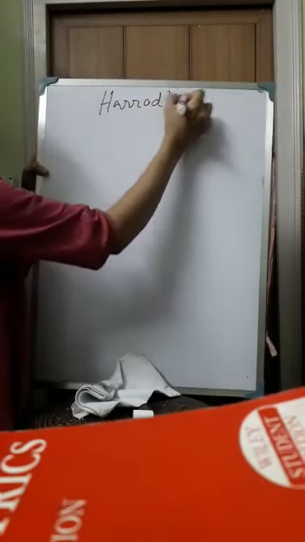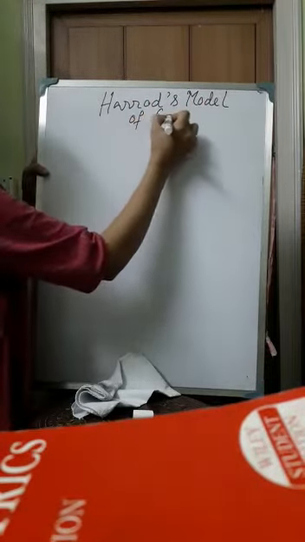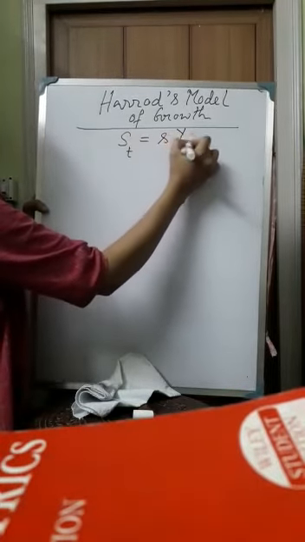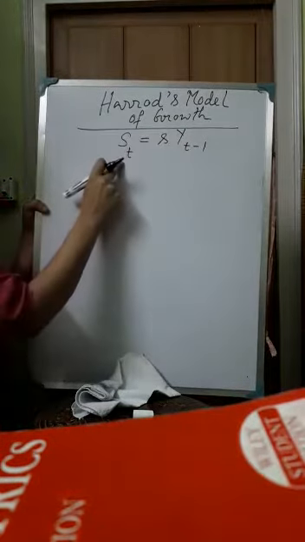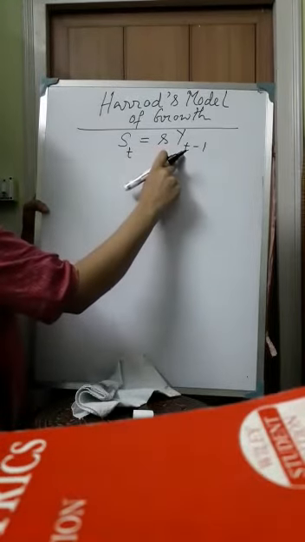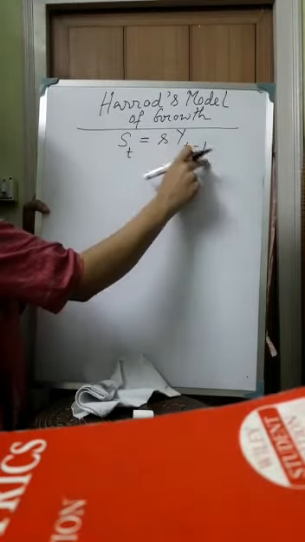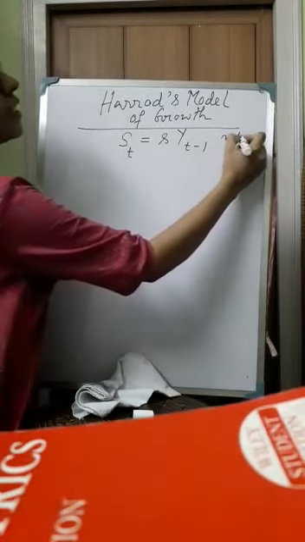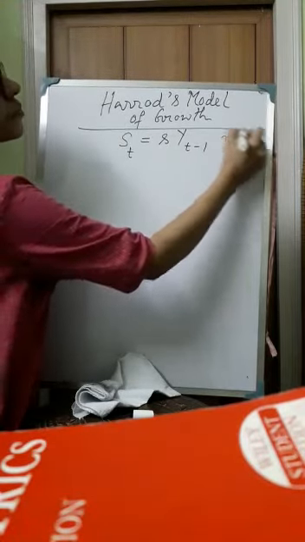I shall consider the Harrod's model of growth. It starts with the savings function S_t = s Y_{t-1}. So savings in period t depends on the income in period t-1, or output produced in period t-1, and s is the marginal propensity to save.